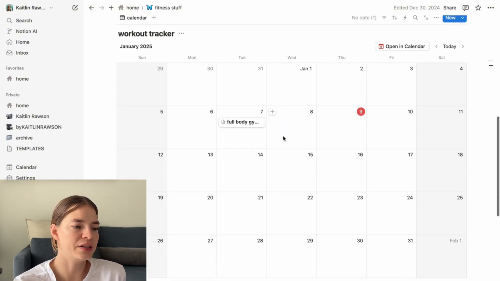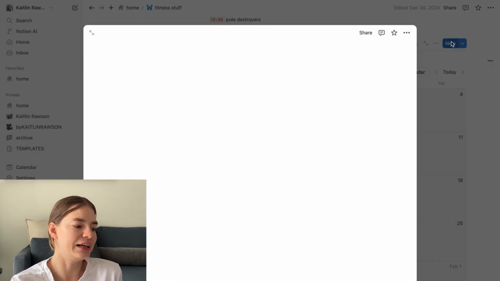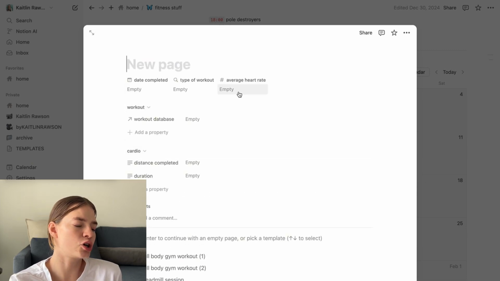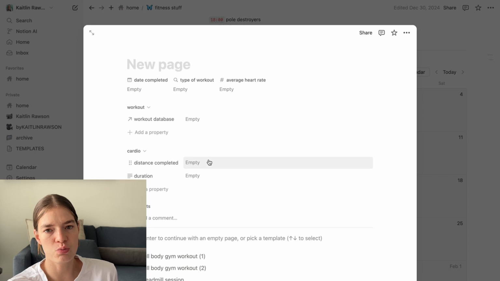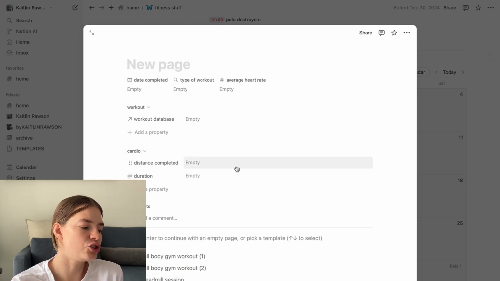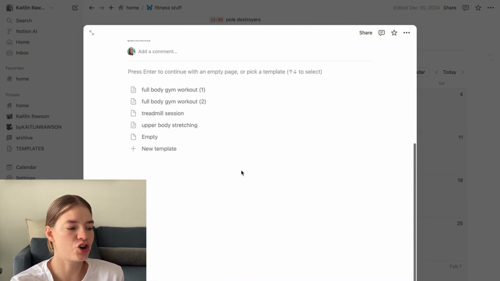So basically what happens is when I do a workout, I can say new, and then I can hit the template for what type of workout it is. I can fill in my details of my average heart rate, if it's cardio, how far I walked, because I usually just walk on the treadmill for cardio, or the Stairmaster, and the duration, and it just gives me a way to track my workouts.